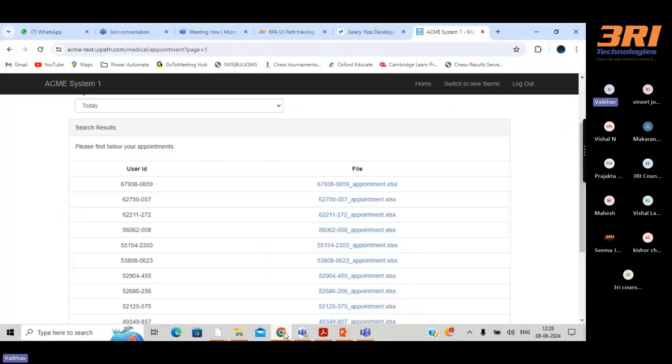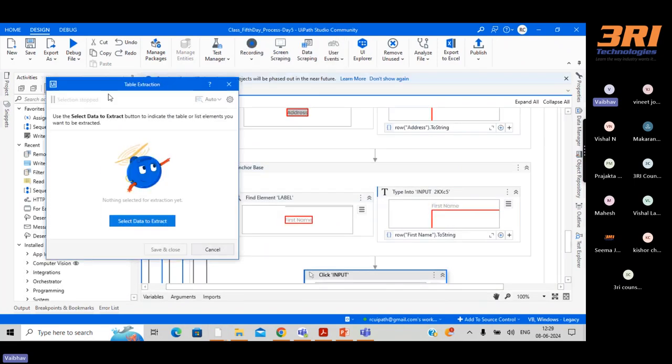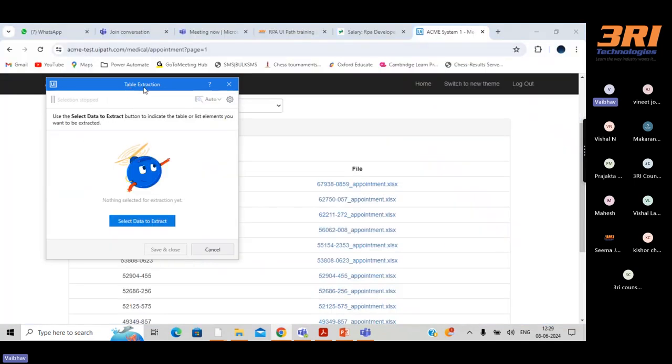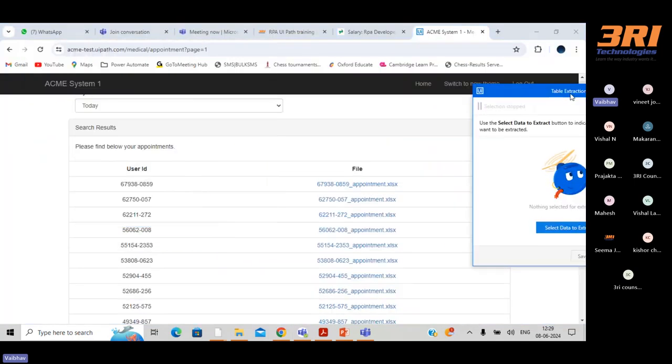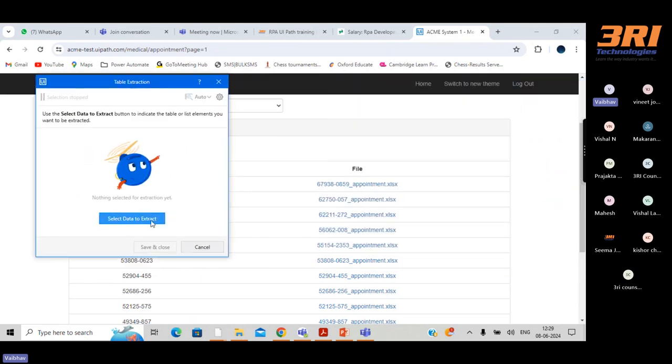So now what I want to do is fetch this data from this particular website. So how can we fetch? Go to the table extraction. Here we have table extraction. Just click here, and this window will open. After that, go to that web page or any application. And it is saying, select data to extract. So just click here. I just clicked.